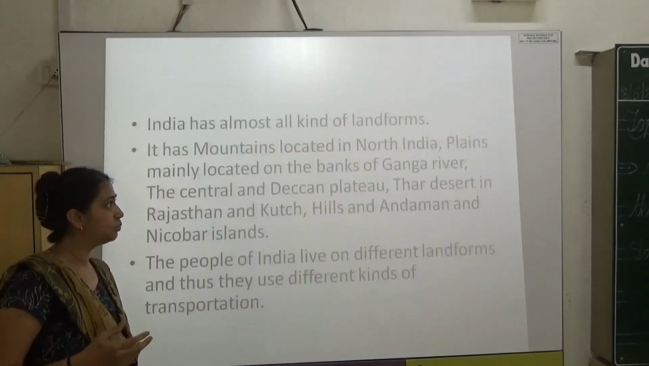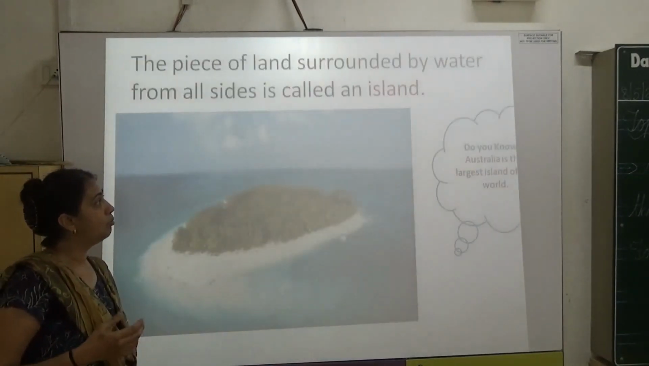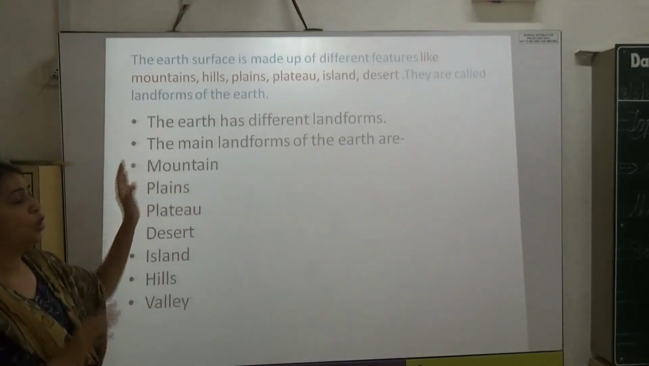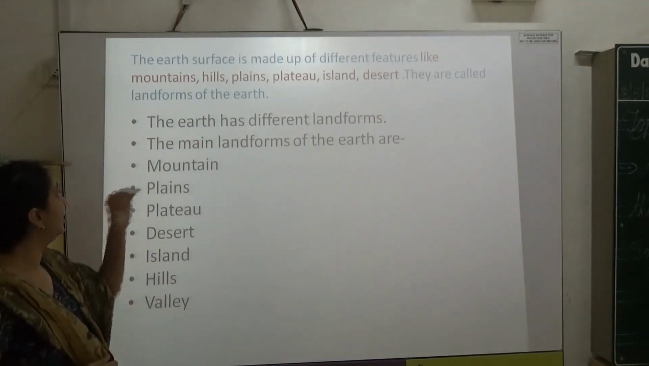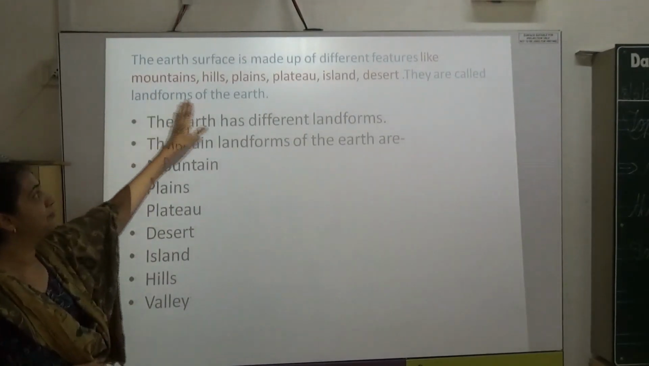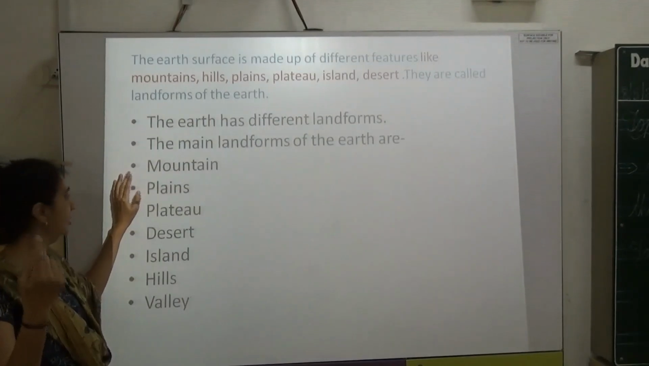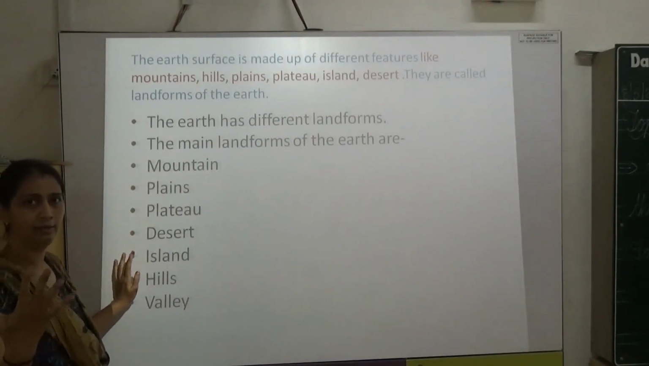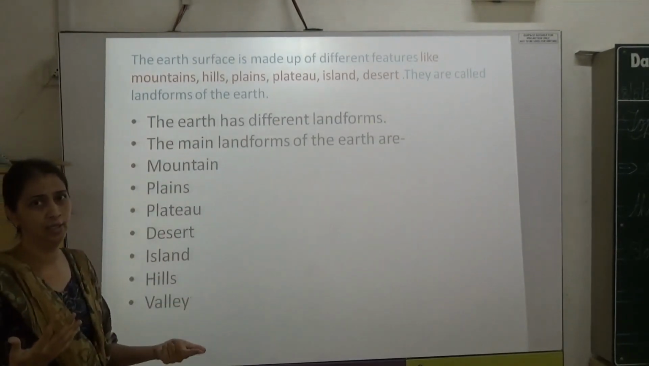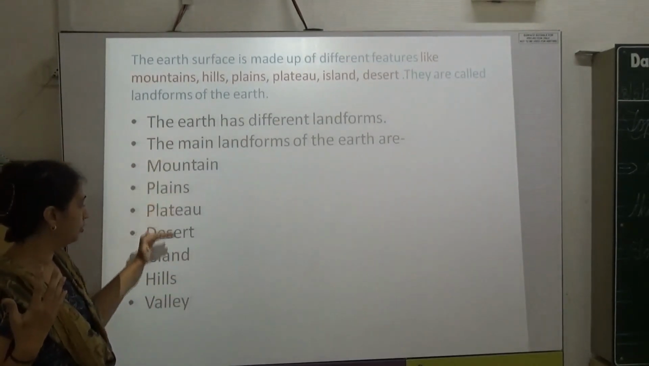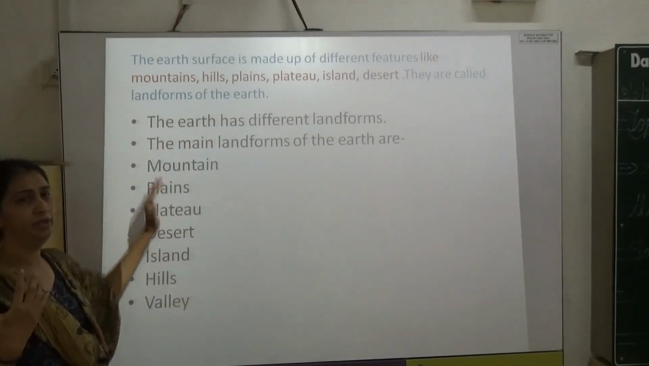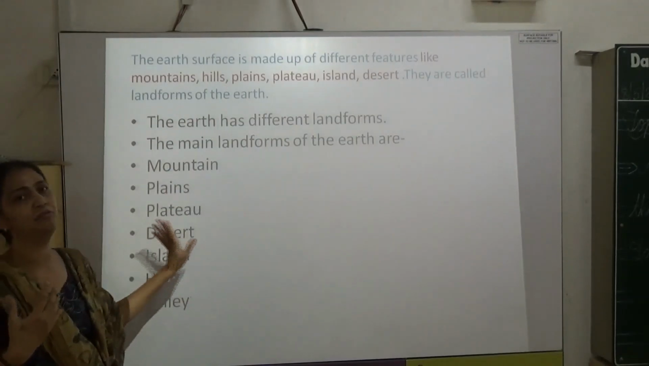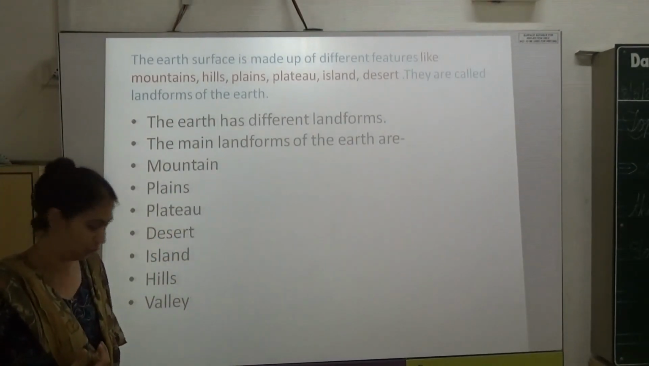So let us revise once again how many types of landforms did we see. So the whole earth is divided into these many landforms. Which are they? Mountain, plains, plateau, desert, island, hills and valley. So we have to see that they all are different in their own form and we have to learn that they are different types of landforms.